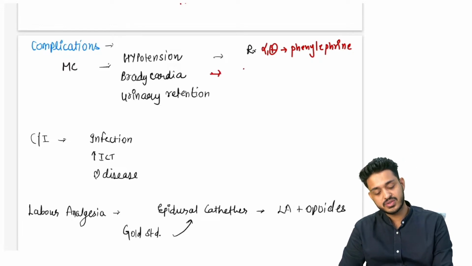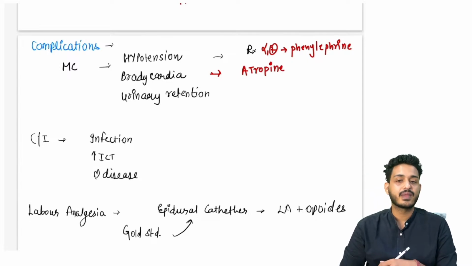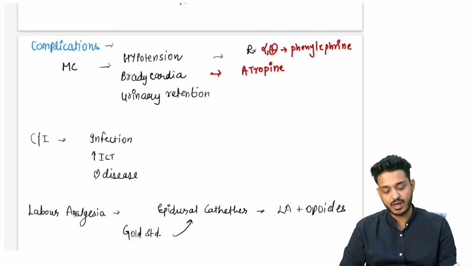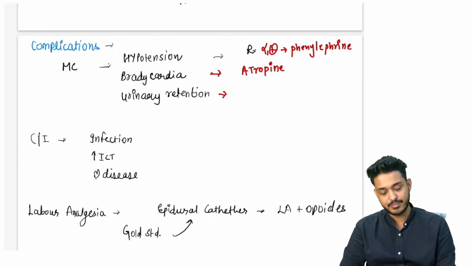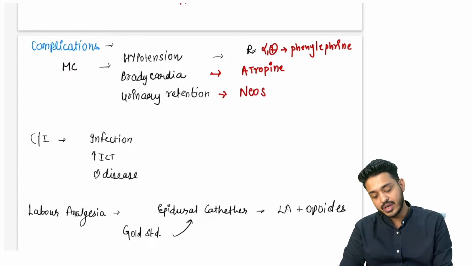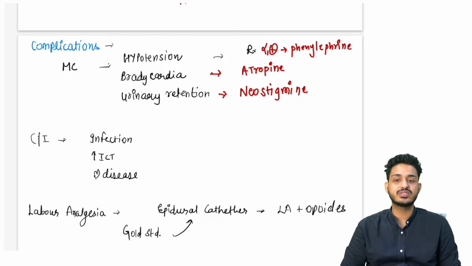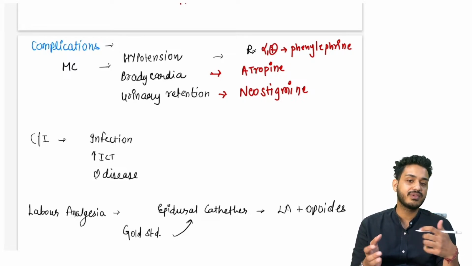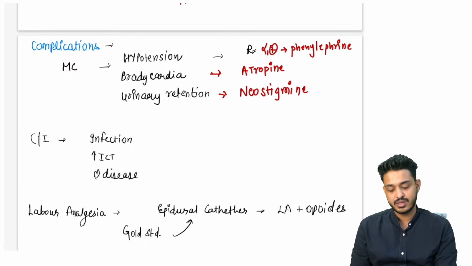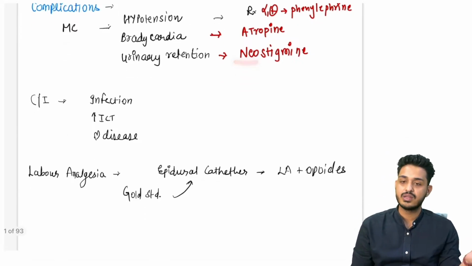Bradycardia के लिए drug of choice we have already discussed in physiology, in pharmacology you have studied, that is going to be your atropine. Bradycardia अगर हो रहा है, complication, these are the complications of anesthesia, अगर हो रहा है तो atropine दे दो. Urinary retention also, I have taught you all these things in the parasympathetic nervous system, right? This is going to be neostigmine. नियोस्टिग्मिन मतलब क्या हो गया, यूरिनरी रिटेंशन, यूरिन बाहर नहीं जा रहा, कोलिनर्जिक दवाई दे दो, कोलिनर्जिक से क्या होगा, M1 M3 M5, M3 बताया था, कॉन्ट्रैक्ट हो जाएगा, यूरिन बाहर चला जाएगा, that is going to be your neostigmine, right?